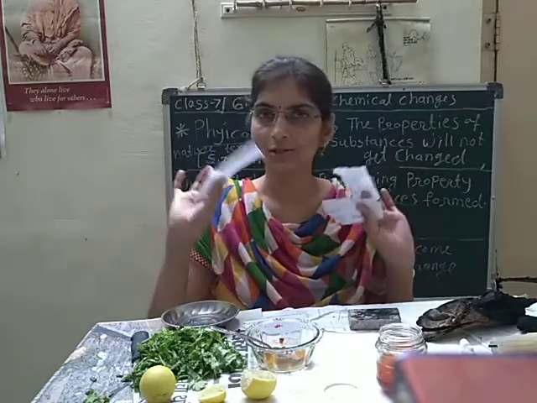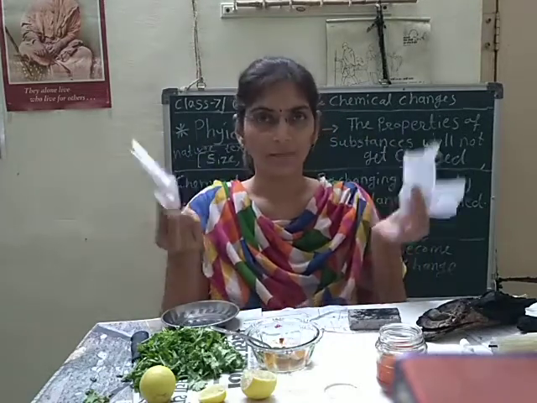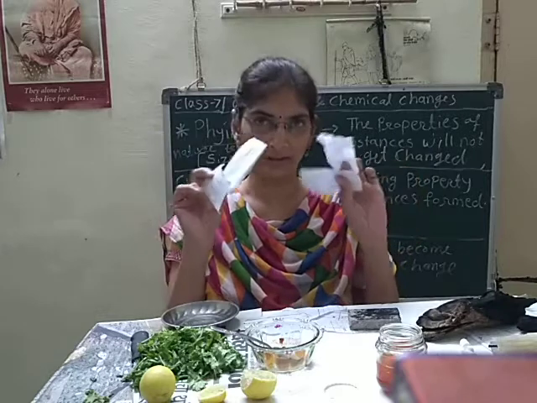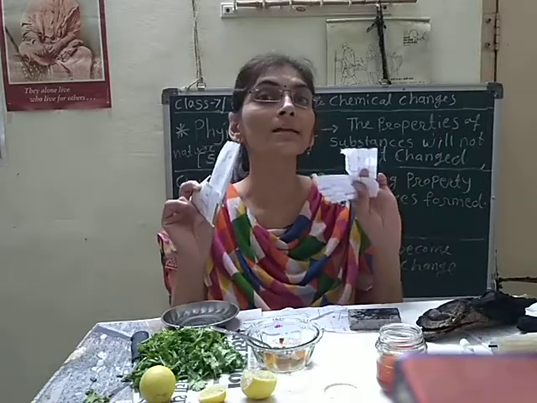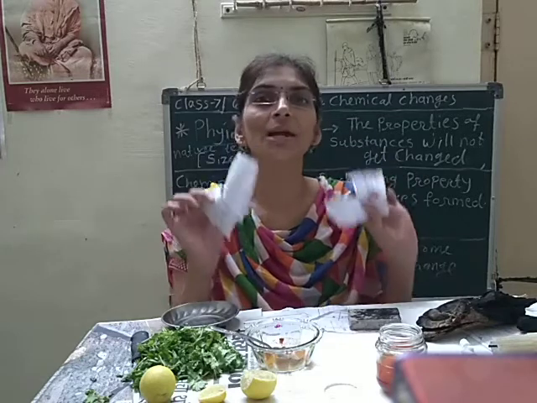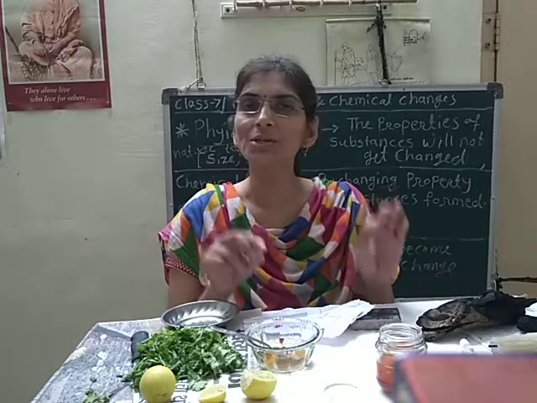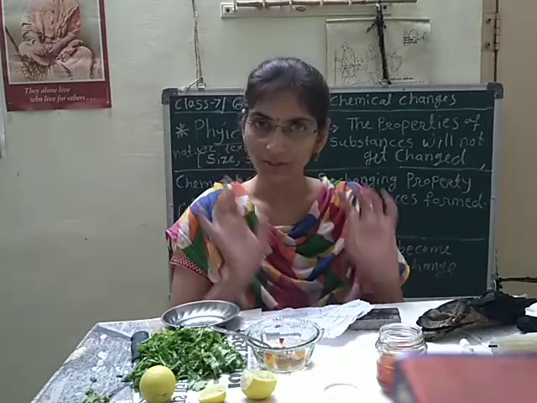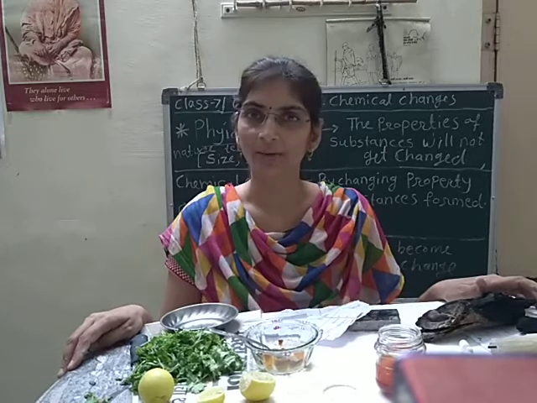But it is also paper, and at the previous stage also it was paper. It means the property of that substance is not changed here. Only the size and the shape is changed. So this change is known as physical change.